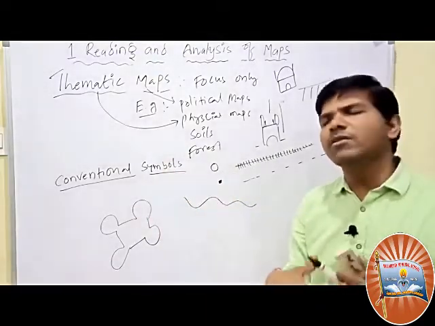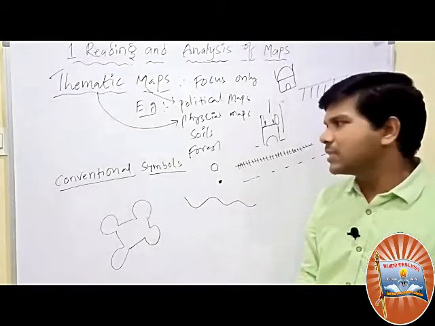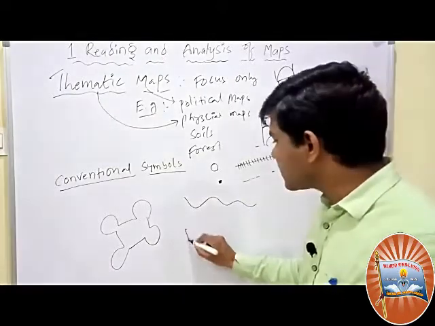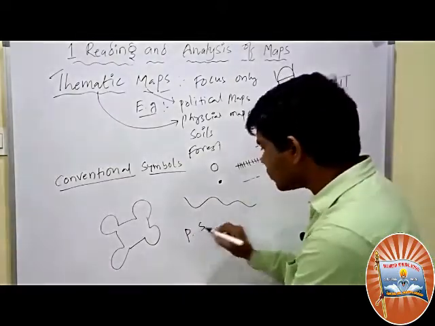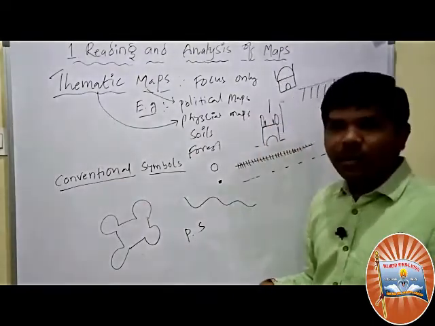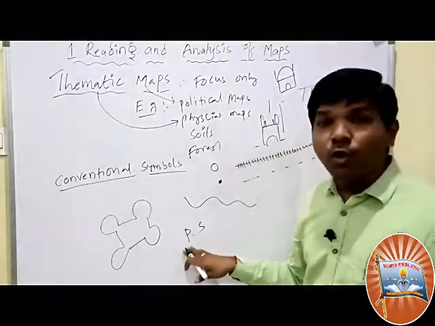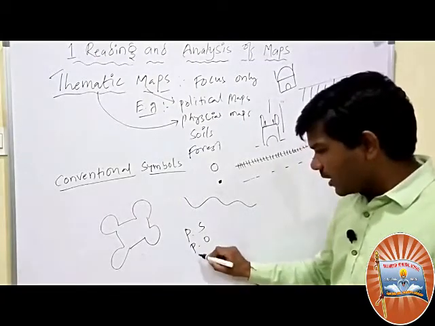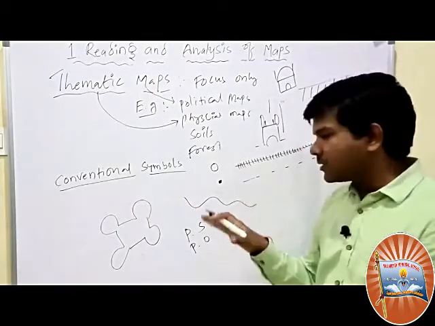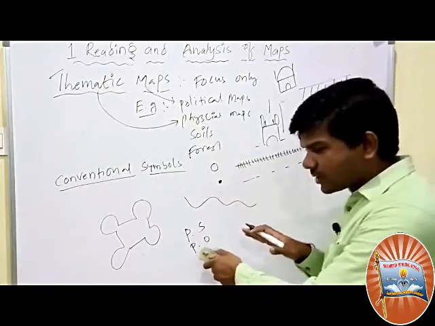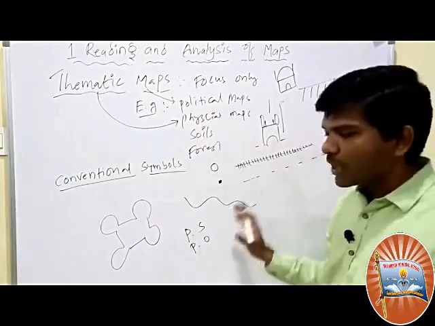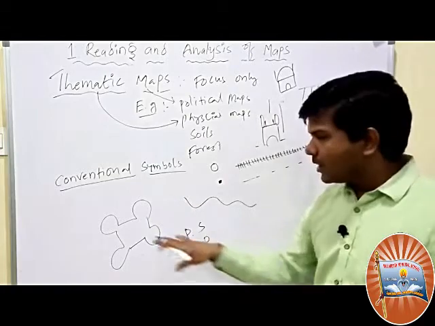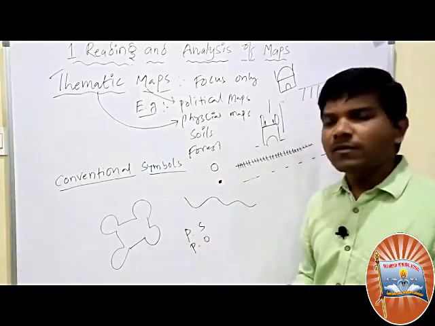In our textbook, they have given a lot of conventional symbols. For example, PS. PS means what? Shortcut. Here one PS is there. PS means police station. PO, post office. And for certain offices they have given certain symbols, so we can locate these places. All of these we can identify with the places.